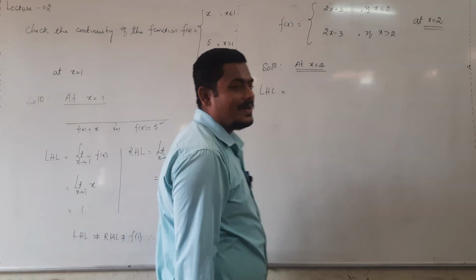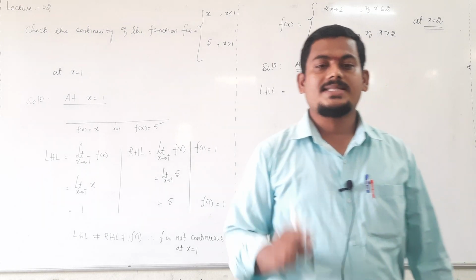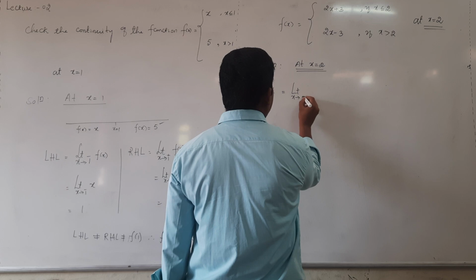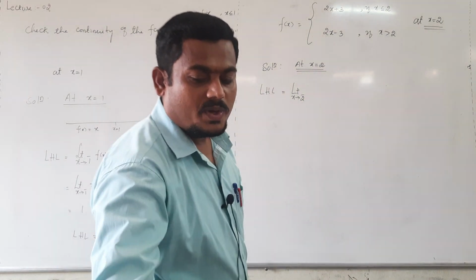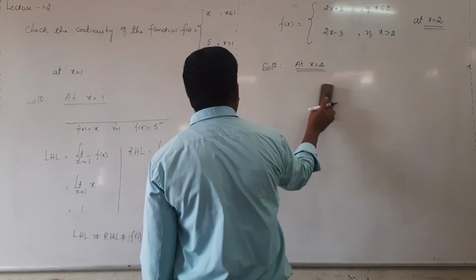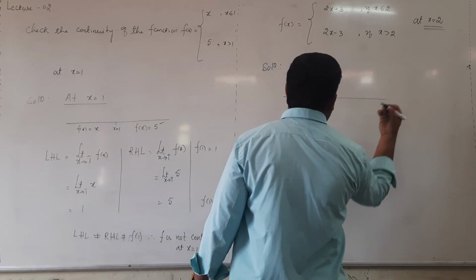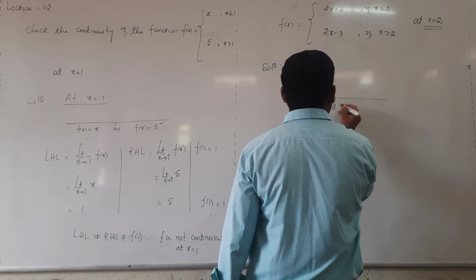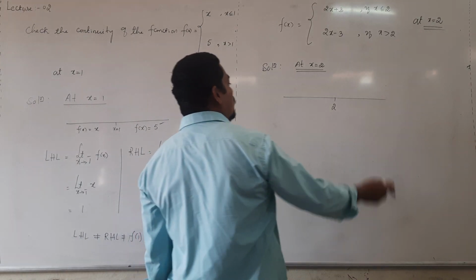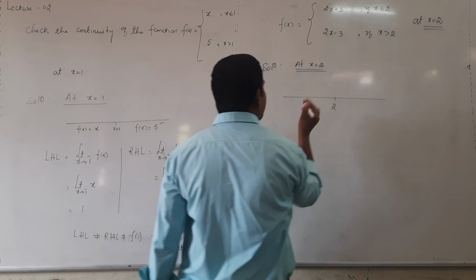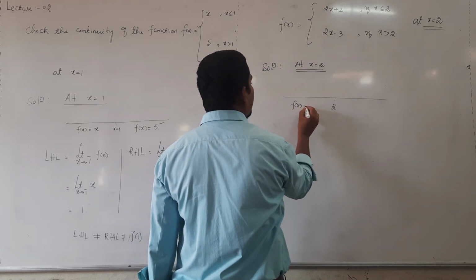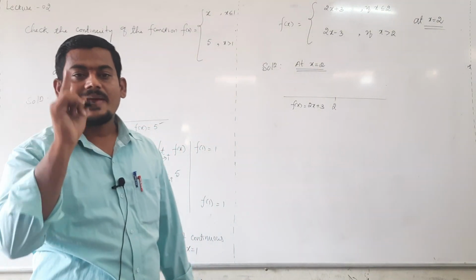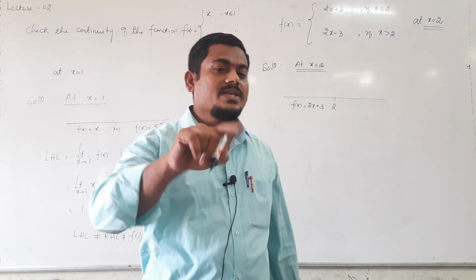Can you tell me the left hand limit notation at 2? Yes, you are right. Before that, I will divide the left side of 2 and the right side of 2. This is the real number line. At this point, 2 is there. Less than or equal to 2, what is our f of x? Less than or equal to 2, f of x is 2x plus 3. Less than means left side.